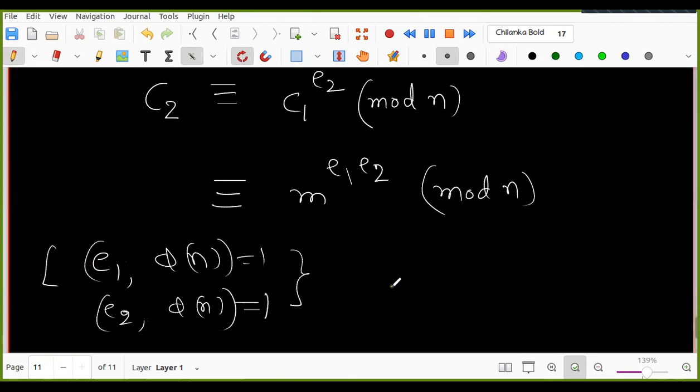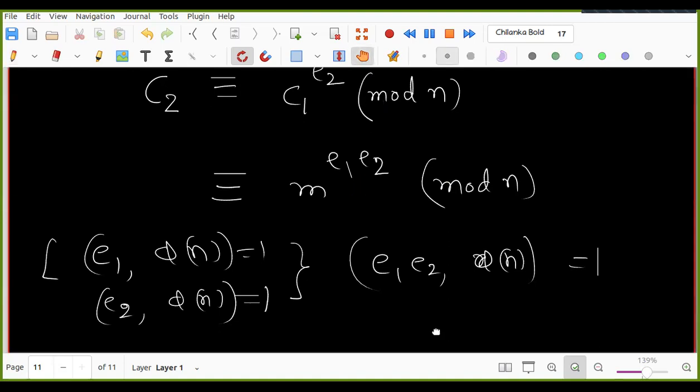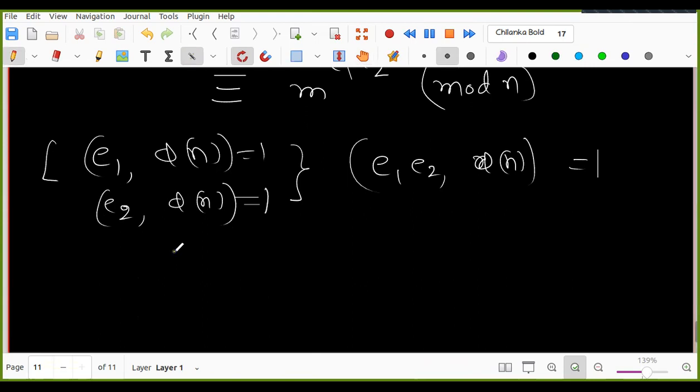Can you say something now? Is there an improvement or not? Comment on that. E1 E2 will also be co-prime to phi of n. So it is again a ciphertext with another exponent. So there is not much use. It is the same complexity as the original.